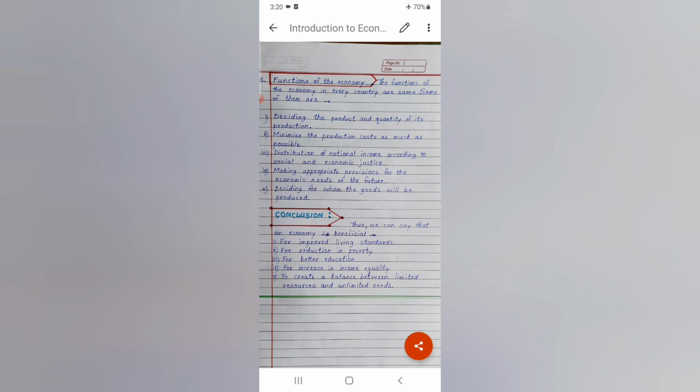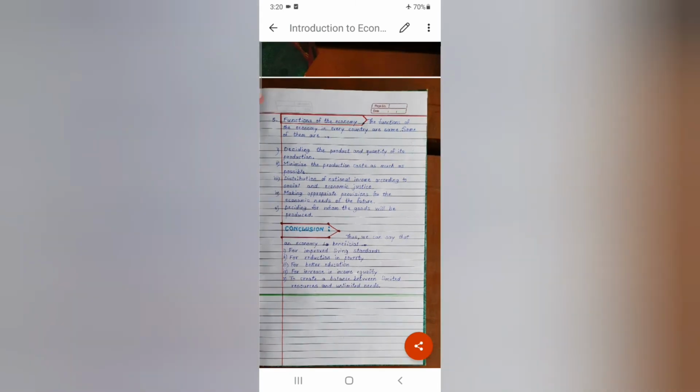Now the conclusion of this lesson, that is introduction to economics, is we can say that an economy is beneficial for improved living standards. If your economy is better, living standards are also better. For the improvement of living standards, economy is very essential.